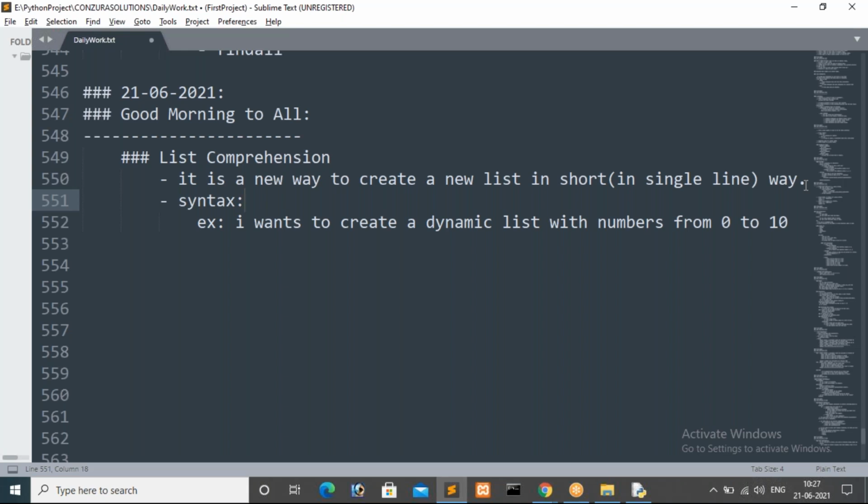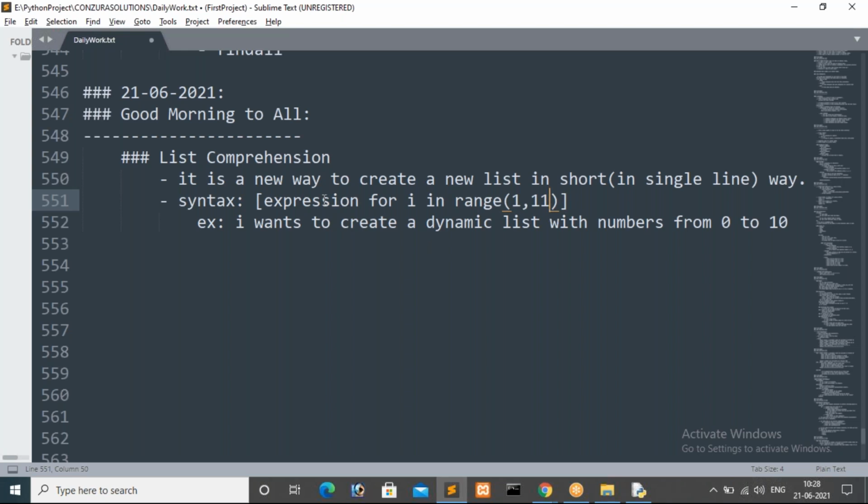The syntax for list comprehension: we are going to use square brackets. Inside the square brackets, first we have to specify the expression, then for i in range of, we have to specify the condition, guys. First we specify the expression, then we iterate. Here we are giving range 1 comma 11. Now I will explain this one.